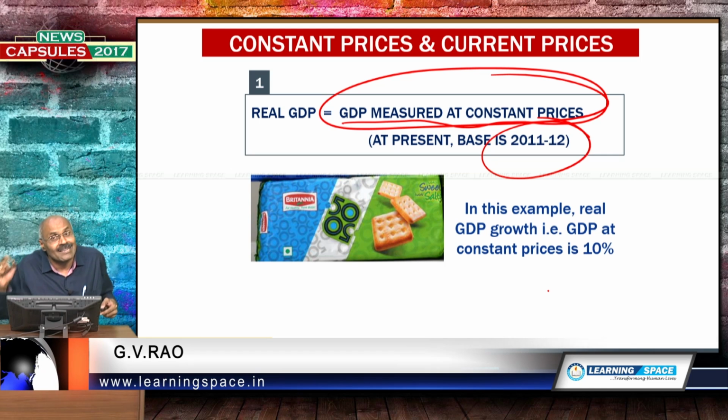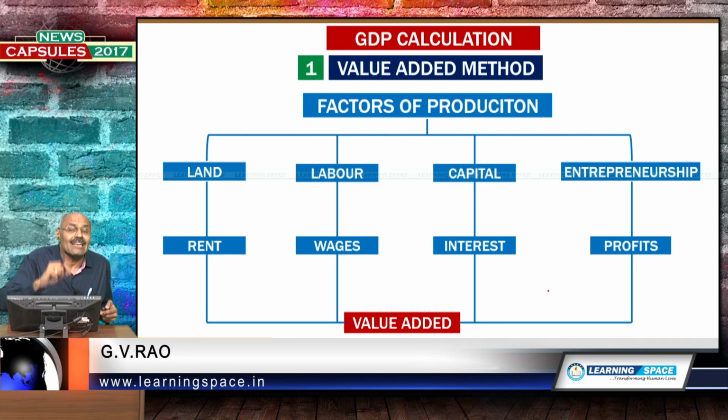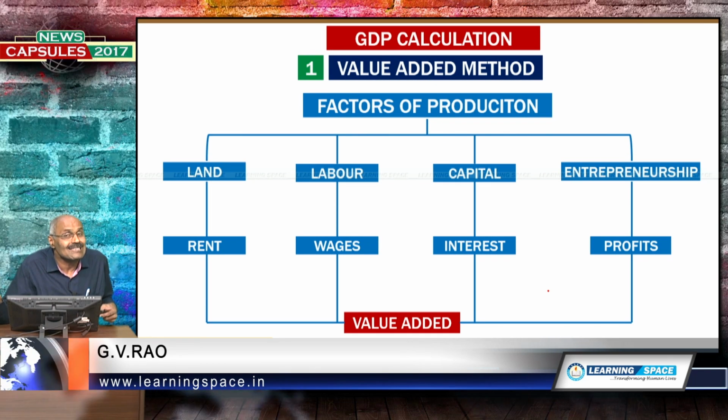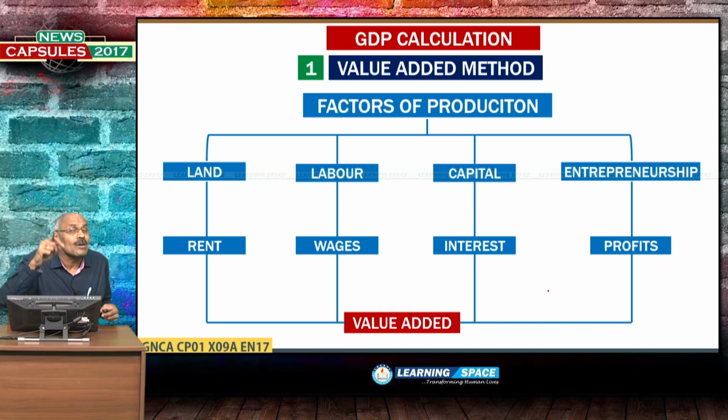Constant market prices. Before understanding the meaning of market prices, you have to have some idea about how GDP is calculated. There are 3 methods of calculating GDP. One is value added method, second one is expenditure method, third one is income method. These things are clearly explained in the economics of 11th class.